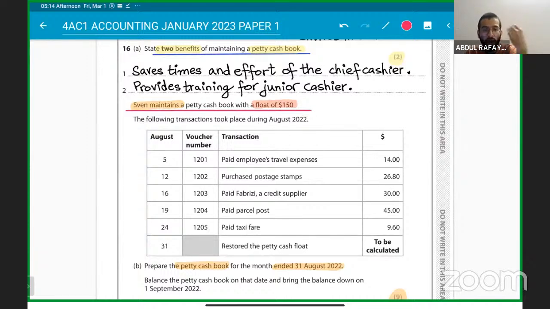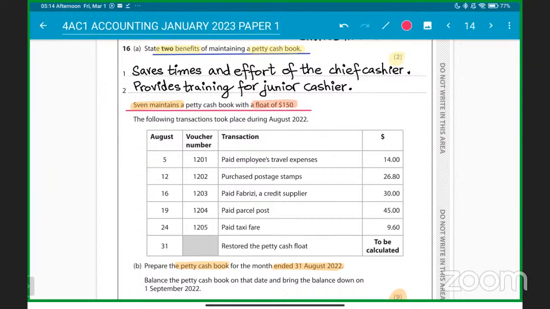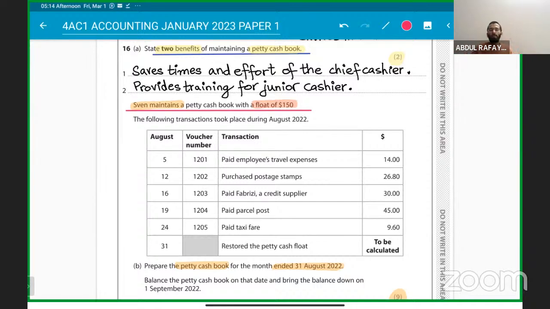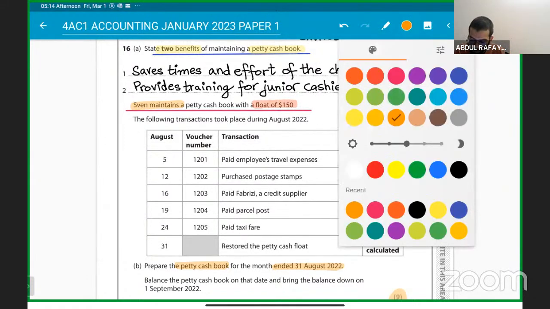At the start of each month, she will always have $150 in the cash book. That is what is meant by Seven maintaining a petty cash book. Okay. So here we go.